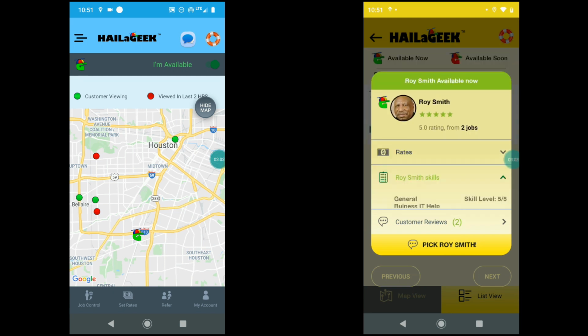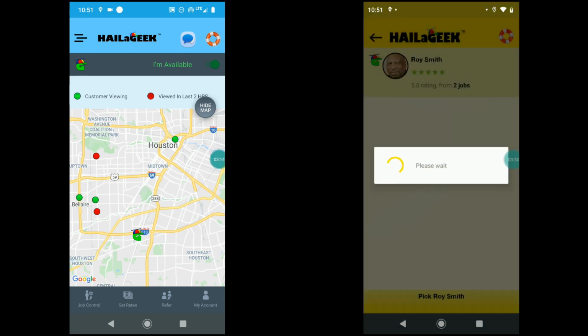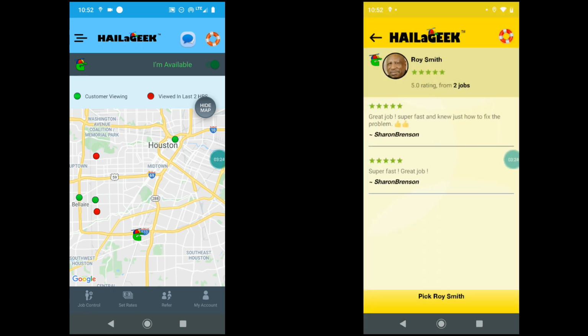In addition to by the hour now, they could click their skills and see they have a 5 out of 5, a fabulous skill level in general business IT help. And they could click to see their reviews. And they look at those reviews and they see that this geek actually has a couple of stellar reviews and 5 stars on both of them. And so they're really impressed. They're going to go ahead and click Pick Roy Smith.